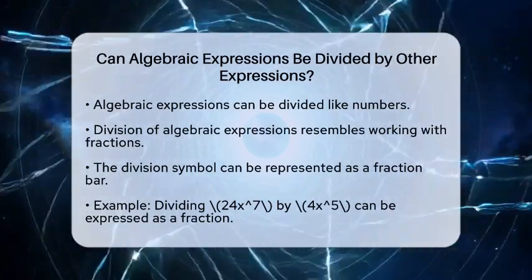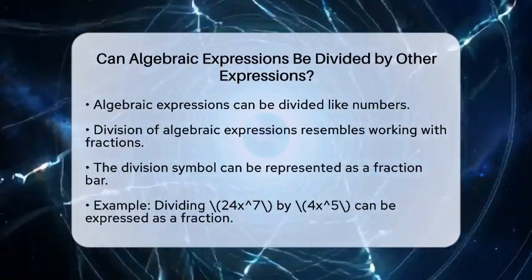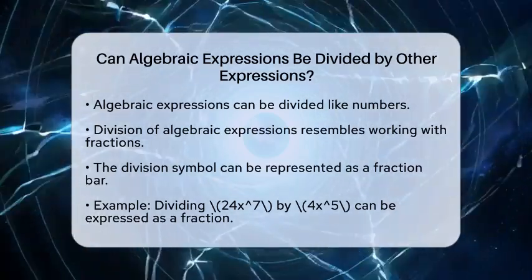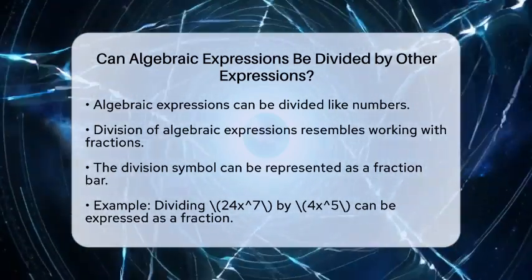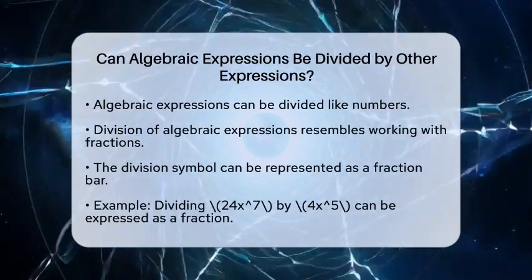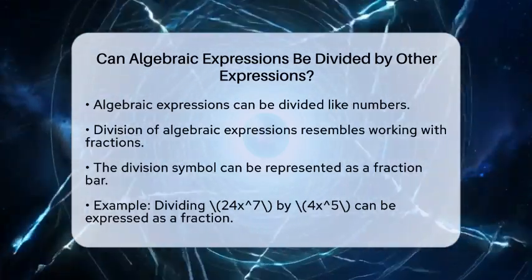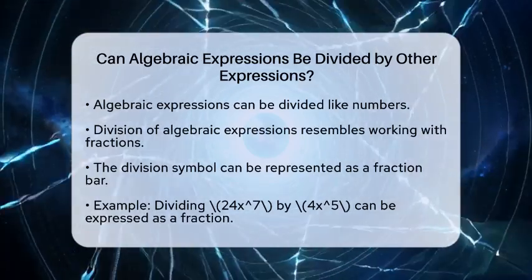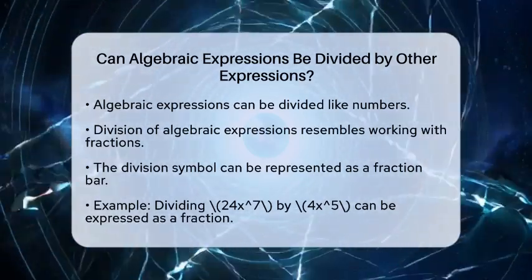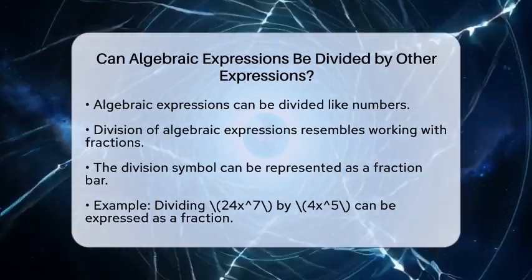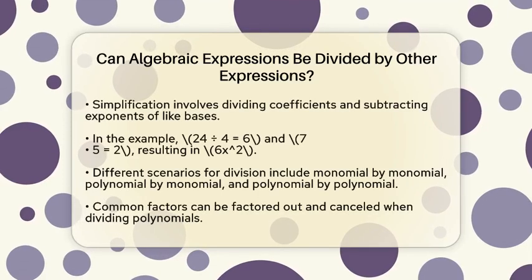First, when you divide algebraic expressions, you can think of it like working with fractions. The division symbol can be rewritten as a fraction bar. For example, if you want to divide 24 times a variable raised to the 7th power by 4 times the same variable raised to the 5th power, you can write it as 24 times variable to the 7th power divided by 4 times variable to the 5th power.